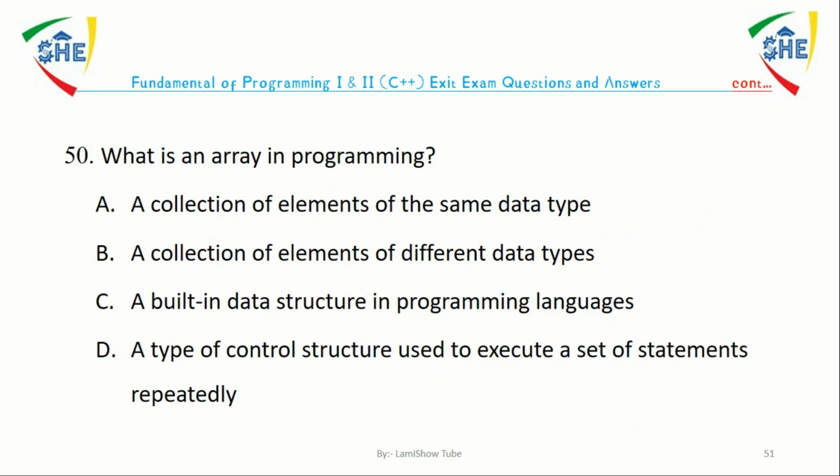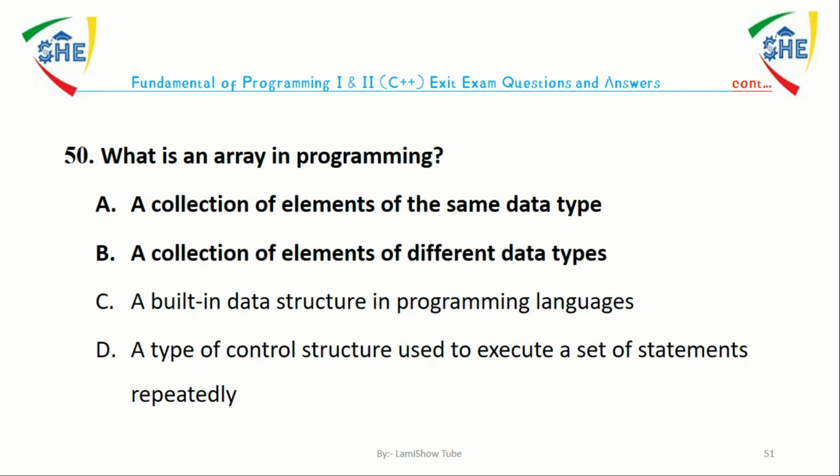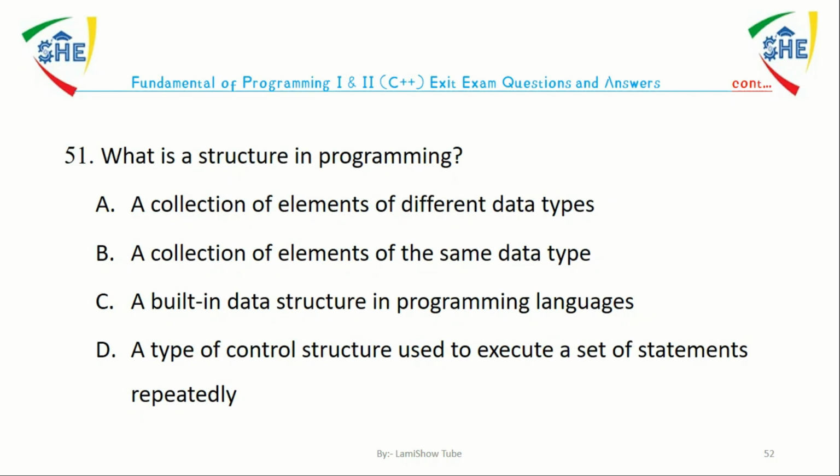Question number 50. What is the array in programming? A, a collection of elements of the same data type. B, a collection of elements of different data type. C, a built-in data structure in programming language. D, a type of a control structure used to execute a set of statements repeatedly. The answer is A.